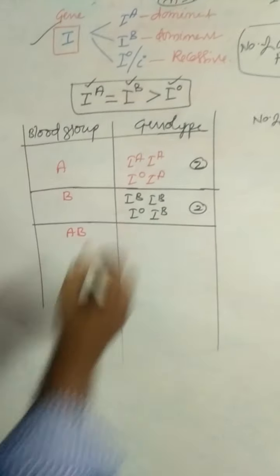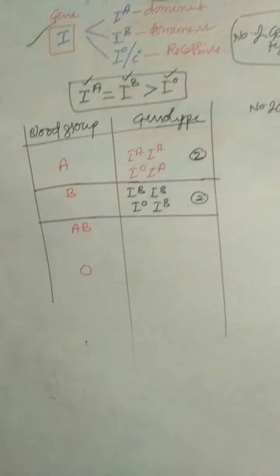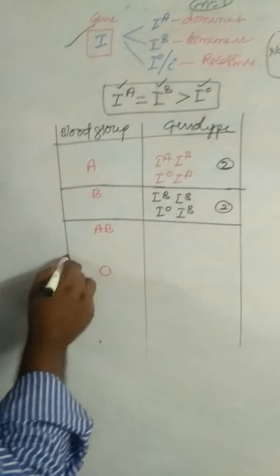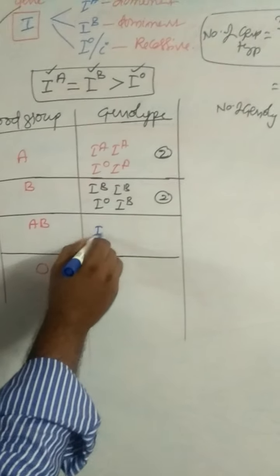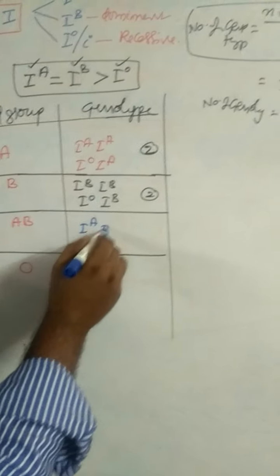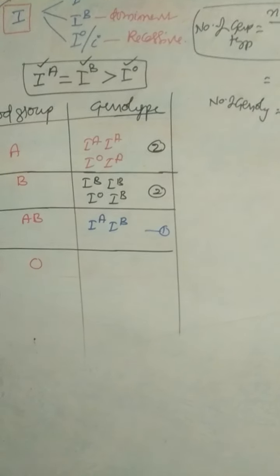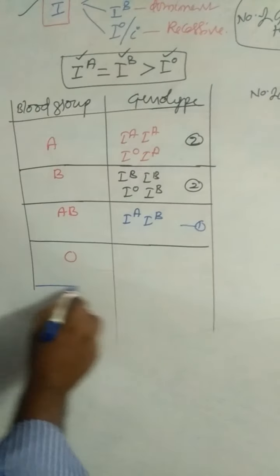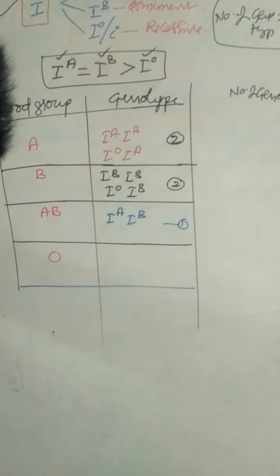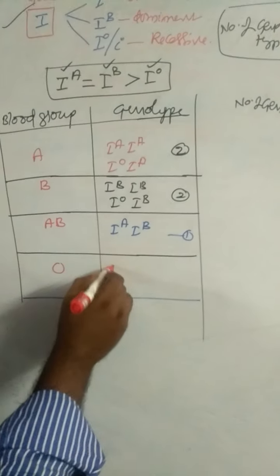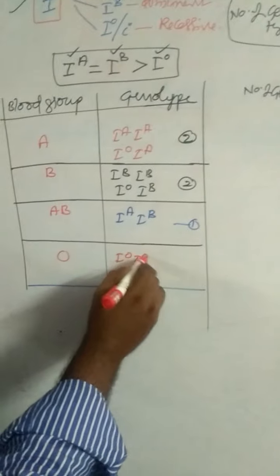So it also has two genotypes. In AB blood group, it has only one genotype, IA IB. And O blood group, IO IO.